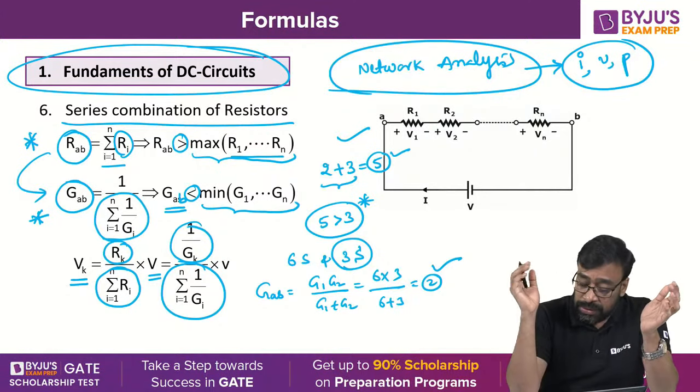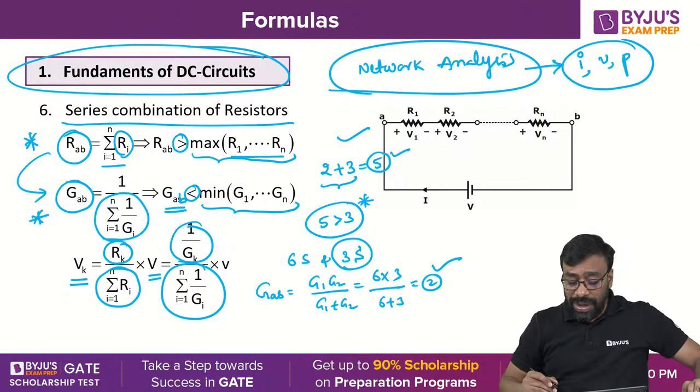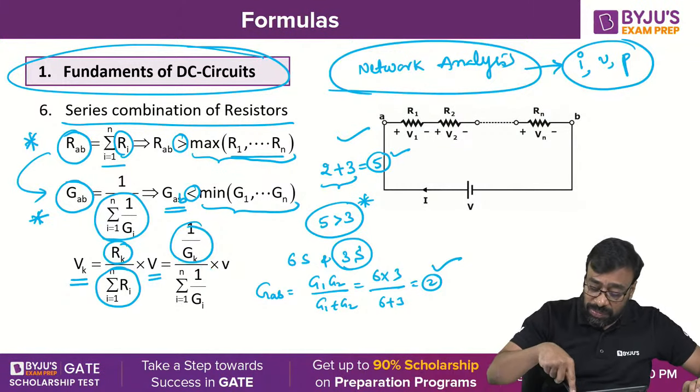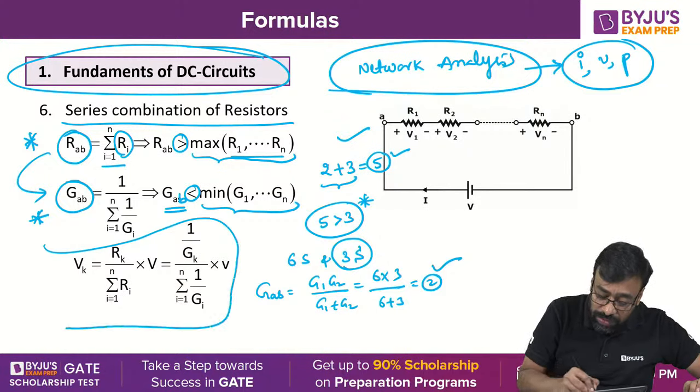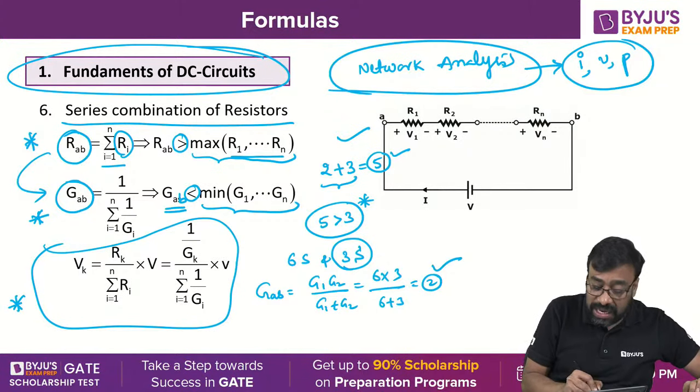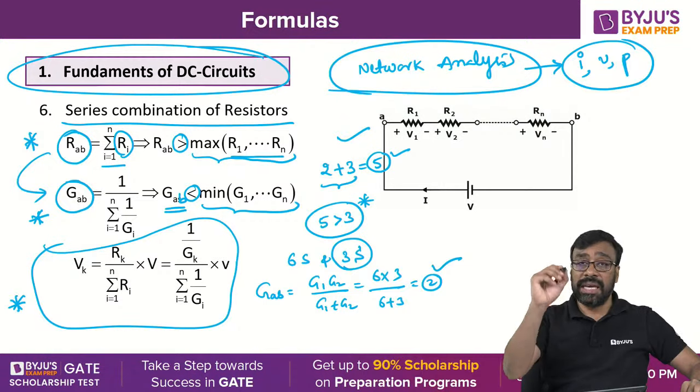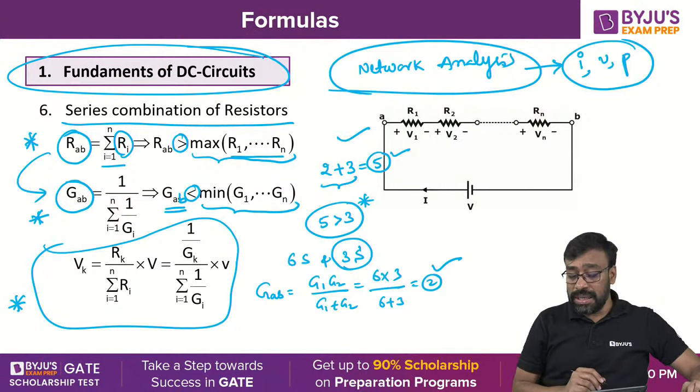Thank you so much. So now I think you understand in terms of both resistance as well as conductance. This is a very simple and important formula for n elements connected in series: the voltage across the kth element, both in terms of resistance as well as conductance.